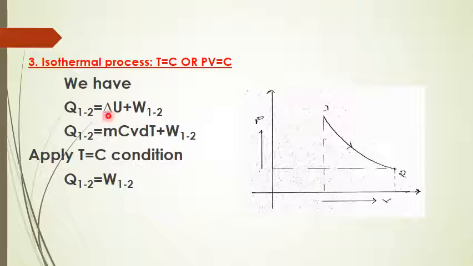Then let us apply this condition in the first law of thermodynamics. This is the first law of thermodynamics. Then the internal energy of a system can also be written like this: mcv into dT, where dT is the change in temperature, plus the work transfer involved in the system. Then apply the T equal to C condition, which means constant temperature, in this expression. When temperature is constant, the change in internal energy, which means the stored energy, will be zero. Then for an isothermal process, the first law of thermodynamics is: work transfer is equal to heat transfer.